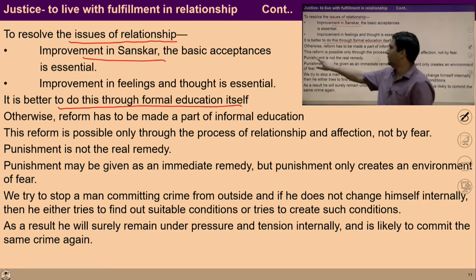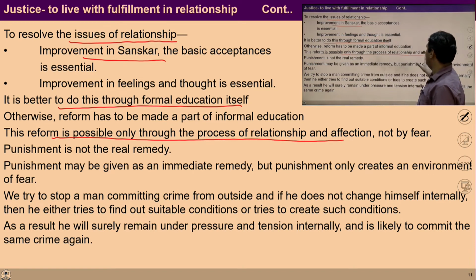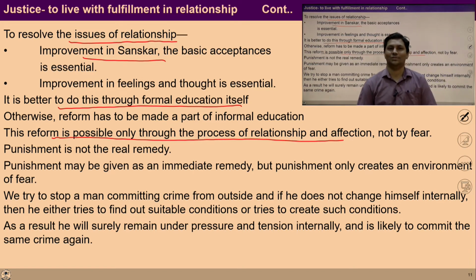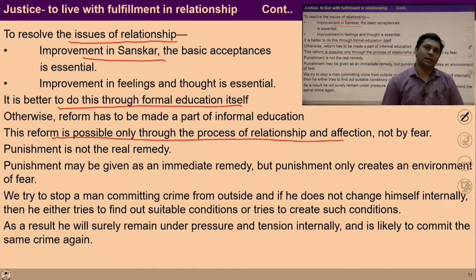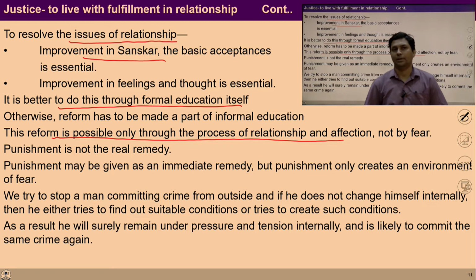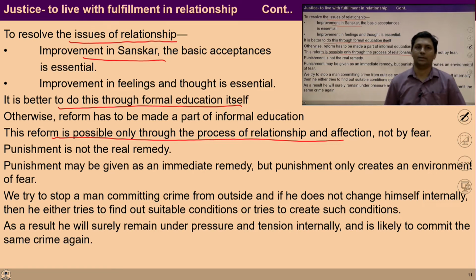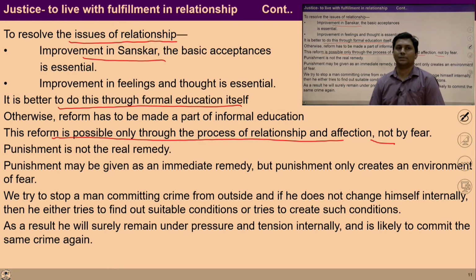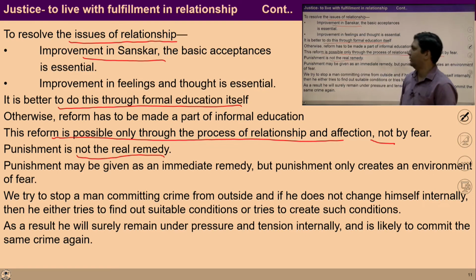And this reform is possible only through the process of relationship and affection. It is a very important point. If the focus is to ensure the feeling of relationship in the other, then it can only happen with the feeling of affection and relationship. So improvement in sanskar cannot happen with fear. Punishment is not the real remedy.